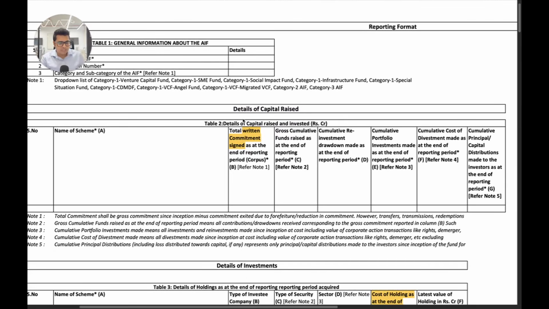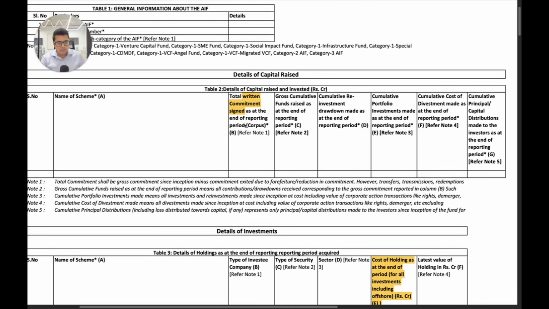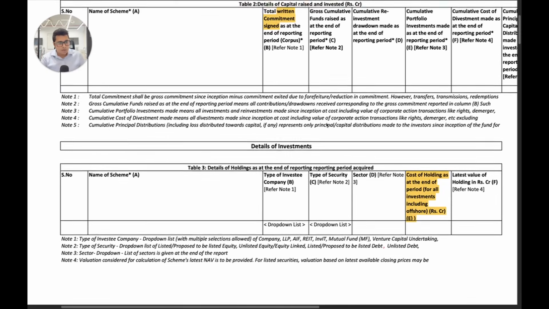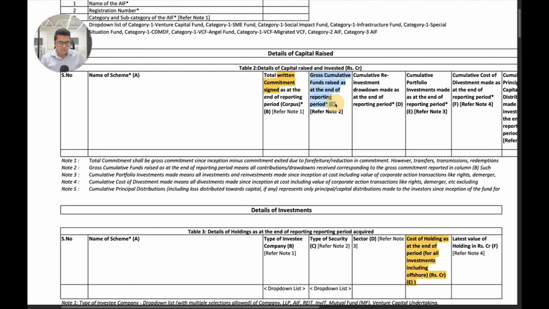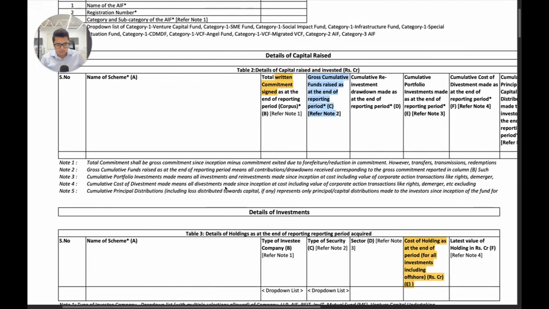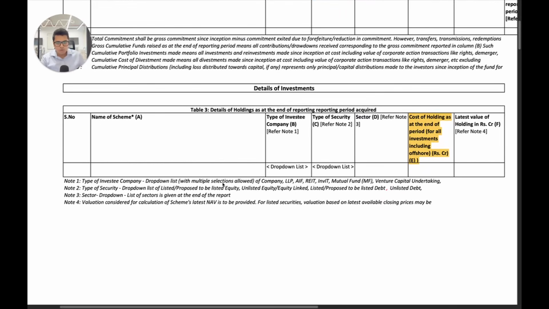One key change I saw that SEBI made here is that instead of calling it commitment signed as at end of the quarter, SEBI has said total written commitment signed instead of just saying commitments received. So some change in terminology to signify that you need to have an actual written contribution agreement to show that you have a written signed commitment to report to SEBI. So that is one change they have made. And the rest of the things are the same: funds raised, cumulative reinvestment, drawdown, portfolio investments made, etc. as you were reporting on an ongoing basis.